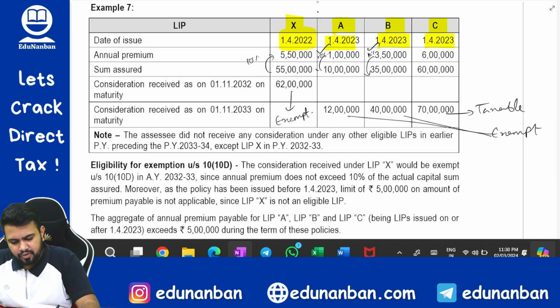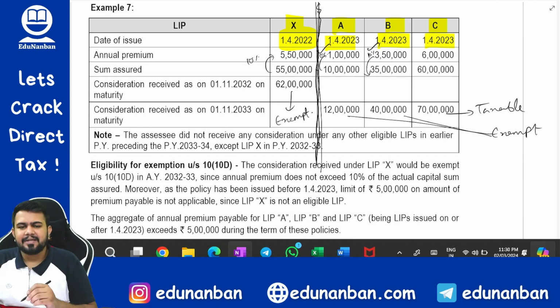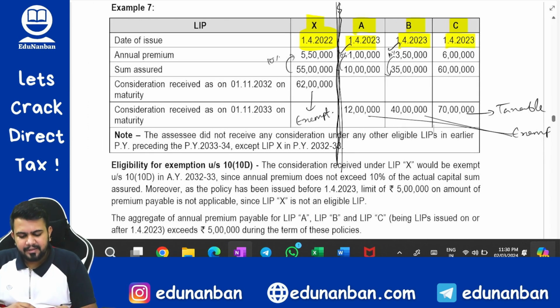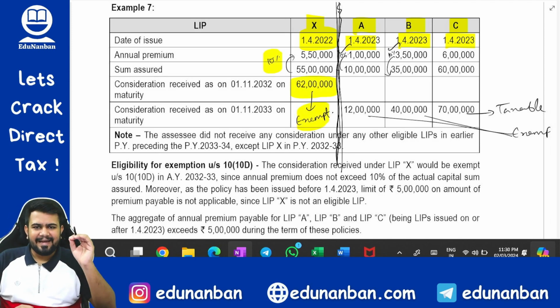You should not take this into account in aggregate. See this separately. ABC and X you have to see separately. For before 1/4/2023 there is only that 10% limit. Is the 10% limit satisfied? Answer is yes. Hence the maturity amount is going to be fully exempt.